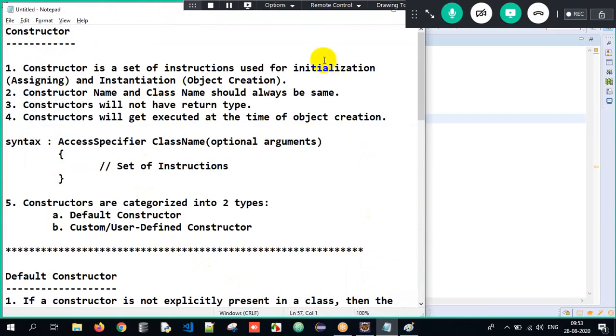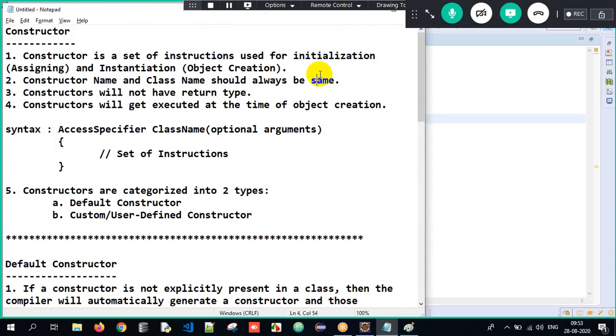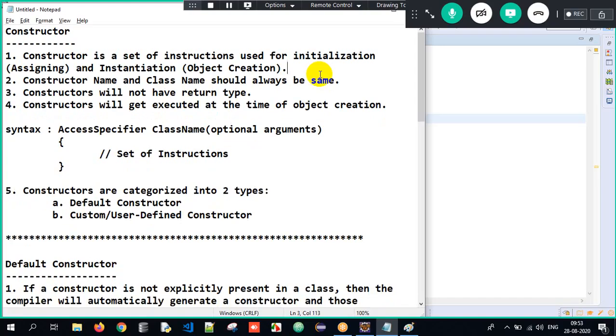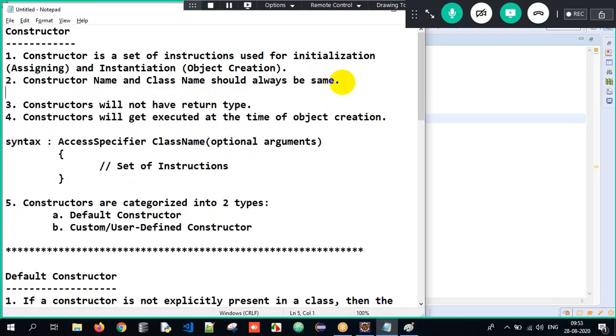Now first of all, what are constructors here? Constructors are a set of instructions, or we also call them special methods. Constructors are a set of instructions or special methods used for initialization and instantiation. It is used for initialization. How? I will tell you. And instantiation, we know it. When we create an object, simultaneously the constructor will get executed. And what is the second rule?